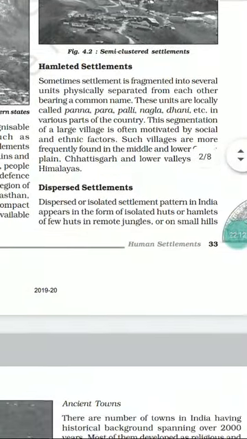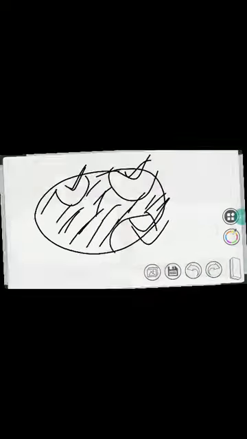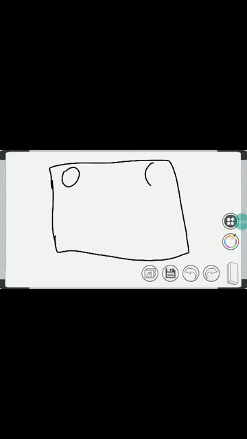Then lastly, the last two are the hamleted settlement and the dispersed settlement. Sometimes a settlement is fragmented into several units, physically separated from each other, bearing a common name. Sometimes the overall village is given a common name, like this is XYZ village, but a few people stay here, a few people here, a few people here. Overall the village is very fragmented, but even then it has been given a single common name.